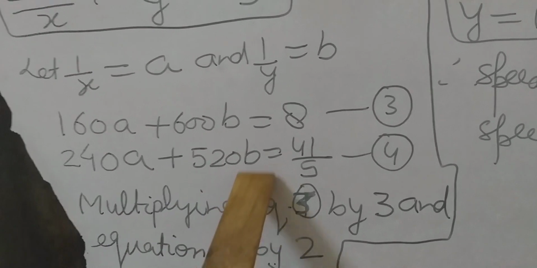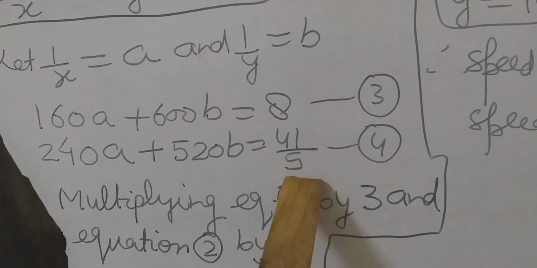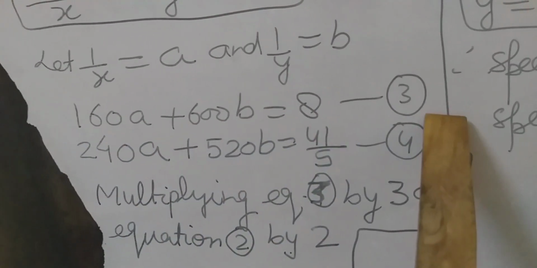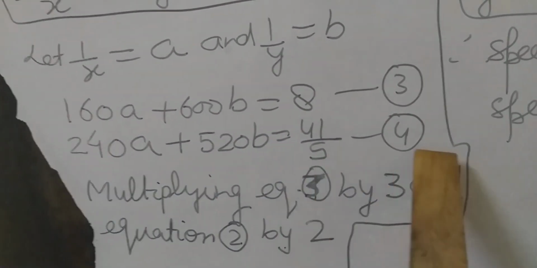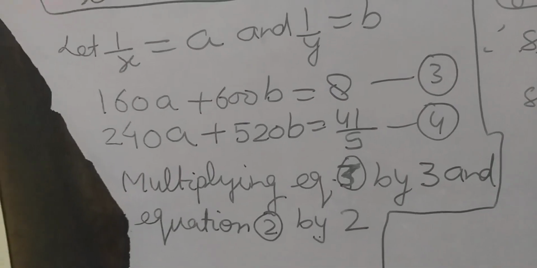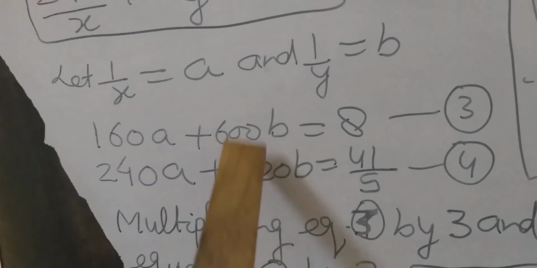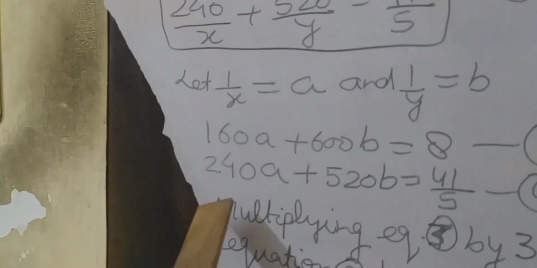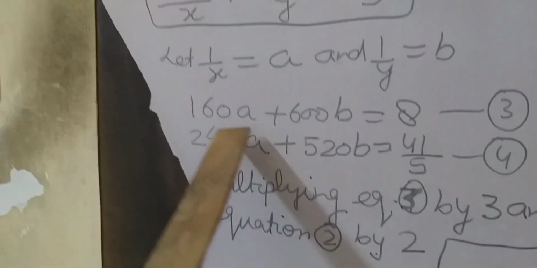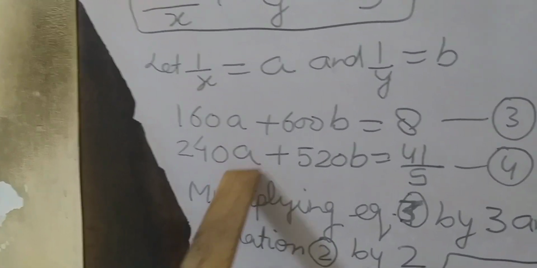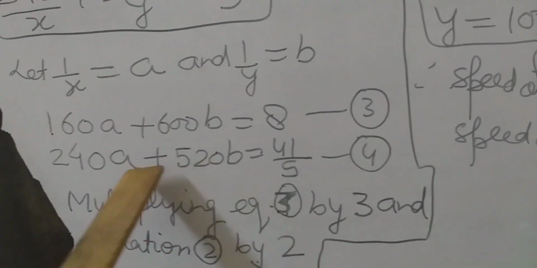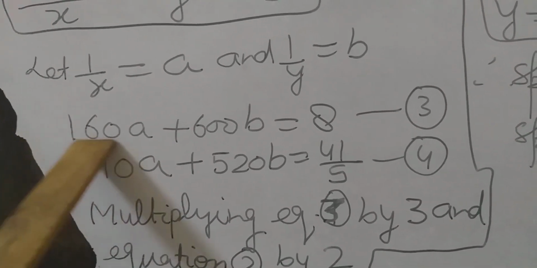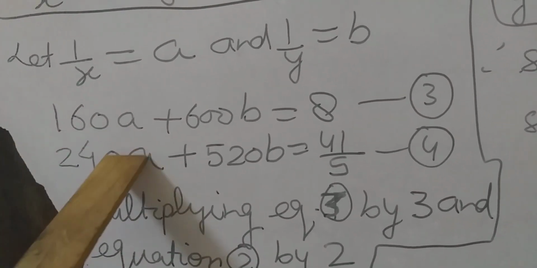240a + 520b = 41/5. Suppose this is the third equation and this one the fourth. Now students, we have to solve both of them. I am going to solve them by the elimination method, so we have to equate the coefficient of a or b. I am going to equate the coefficient of a, but the values are bigger.